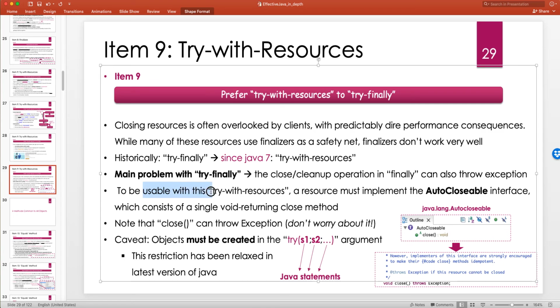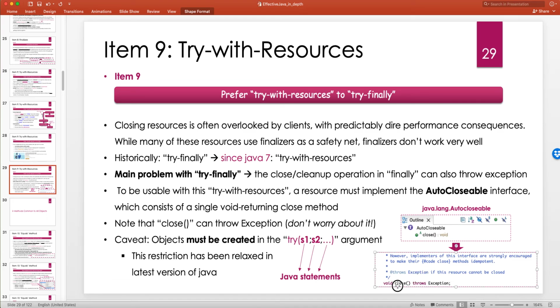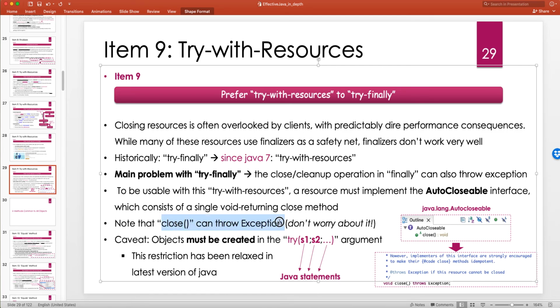To be usable with this try with resources, a resource must implement AutoCloseable, and it only has one method, which is close. It's a public method, and in its general API it throws Exception, but we usually just comment this out because we are overriding this, so we can change the declaration of whether it throws an exception or not, which consists of a single void-returning close method. Note that the close method can throw an exception, but don't worry about it. When you override it, you can say that it doesn't throw an exception.